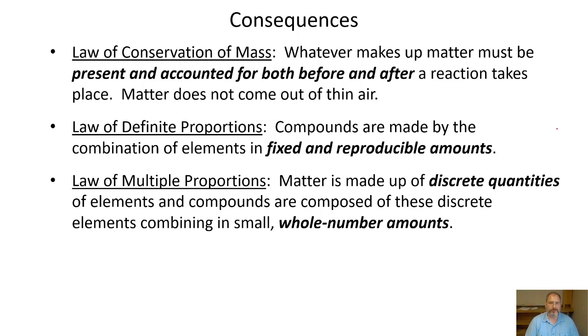Now for the law of multiple proportions, what we see first is that matter is made up of discrete quantities of elements. And the idea that compounds are composed of discrete amounts of the elements is really important and is really hinting towards the concept of the atom. But we also see that compounds are composed of these discrete elements combining in small whole number amounts.